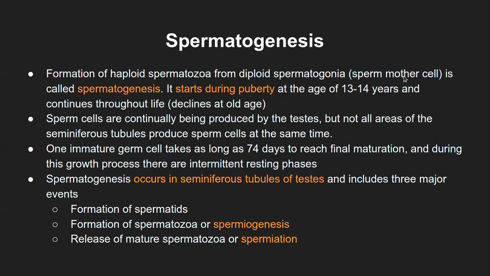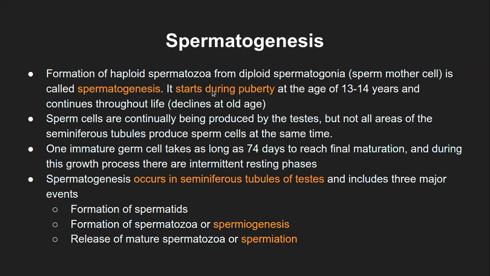It is also called spermatogonia. Gonia is the earlier version of the cell, so the earlier version of the sperm cell. So formation of haploid sperm from a diploid spermatogonia or sperm mother cell is spermatogenesis.